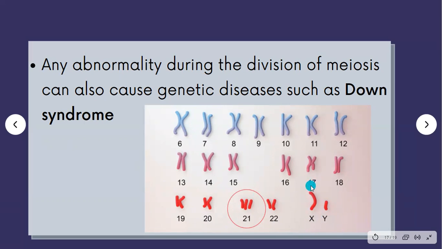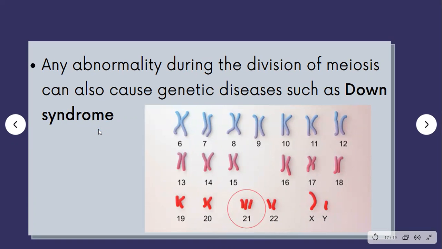And then trisomy 21 or Down syndrome is where in the chromosome set of 21, there are 3 chromosomes. That's why the word tri, T-R-I, means 3. Okay, so trisomy 21 is where we have 3 chromosomes in chromosome set 21, and that's going to cause problems such as Down syndrome.